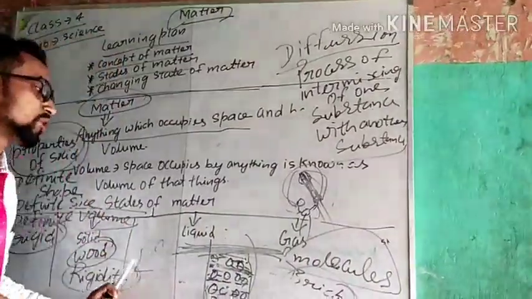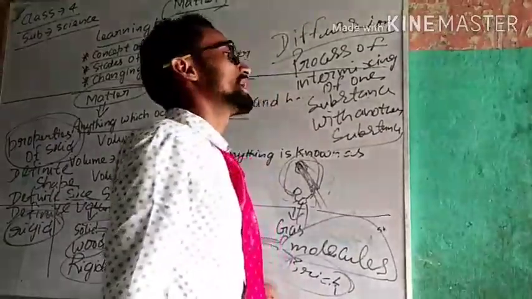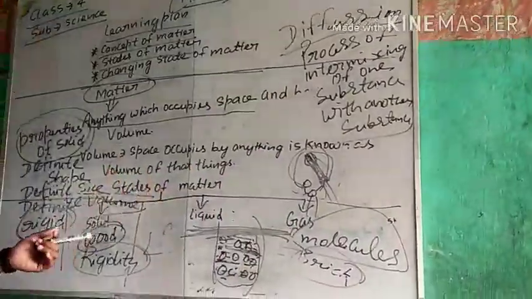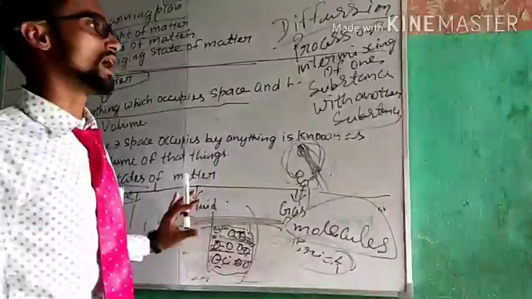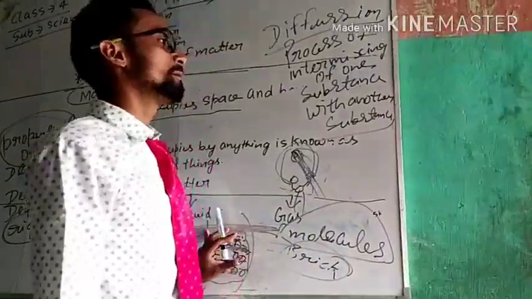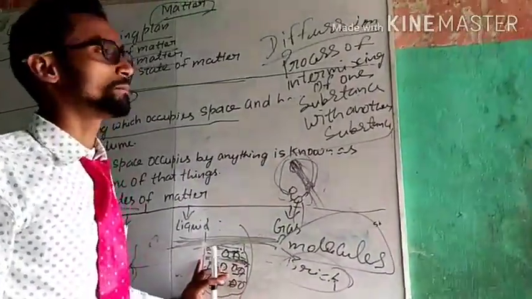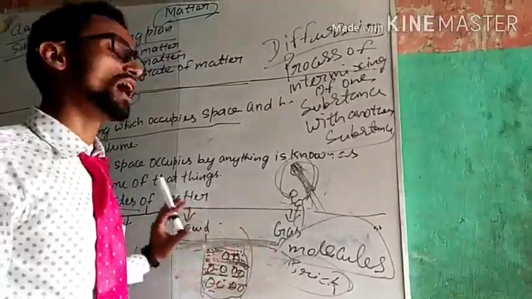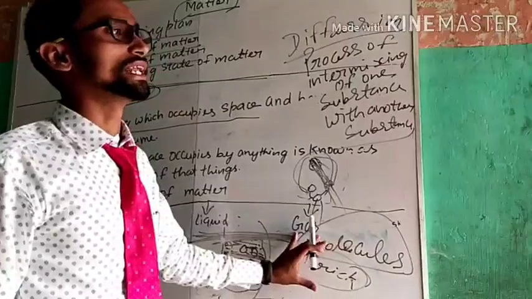Now talking about gas, it has indefinite shape and its molecules are far away from each other. So we can say that generally liquids are incompressible. Liquids are incompressible. No, liquids are compressible in nature. Solids are incompressible in nature. Gases are compressible in nature.